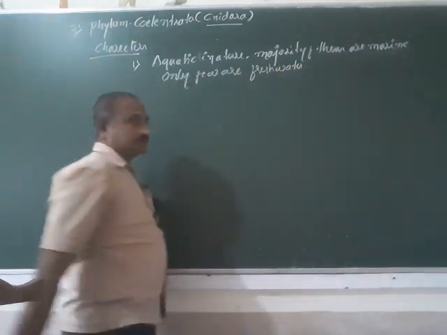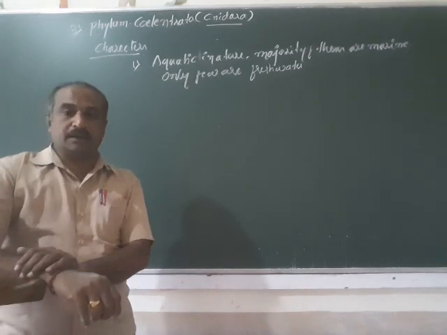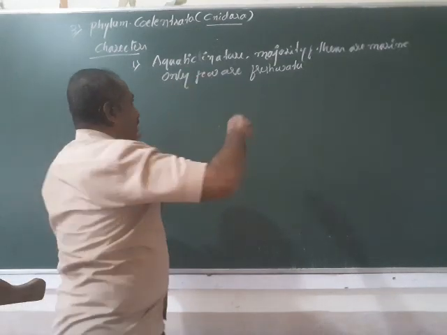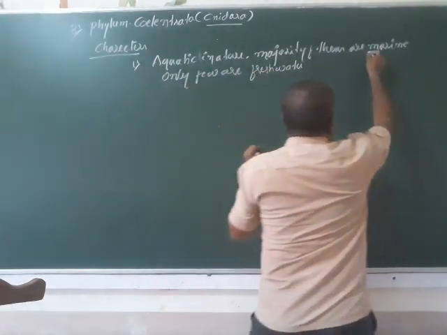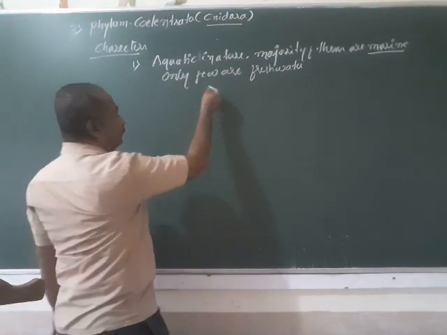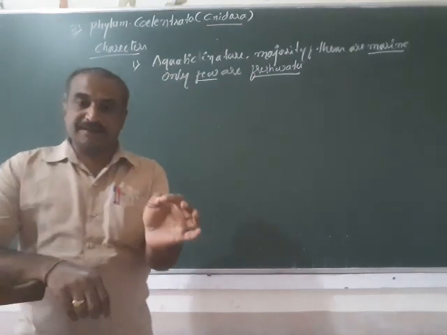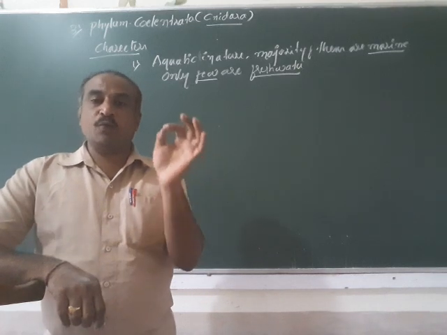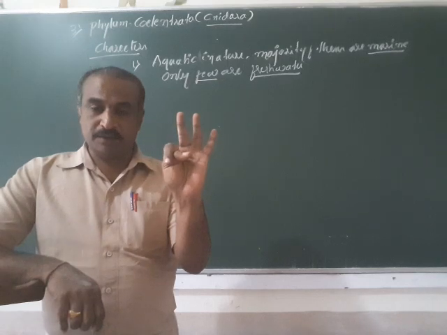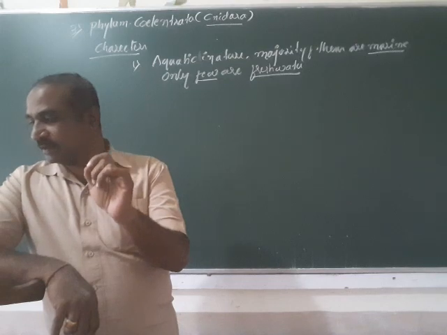Marine means that they live in sea water, and only a few of them are freshwater. Freshwater means the organisms which live in water bodies such as river, pond, lake, etc., where the salt content is less.